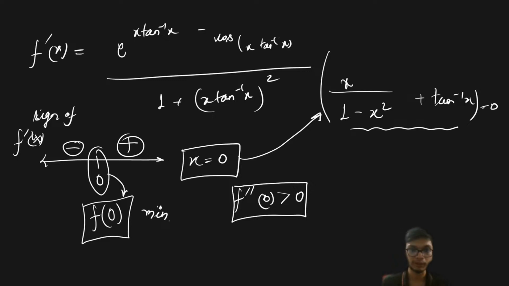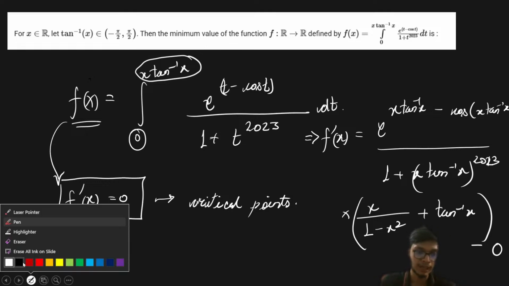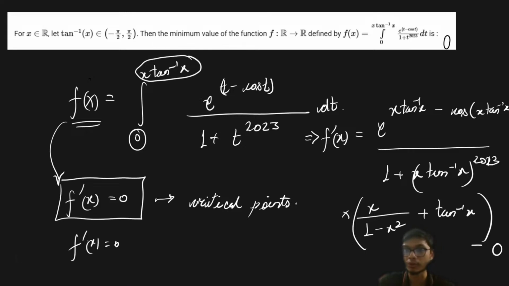Okay, wonderful. So now the minimum value of this function is going to occur at x equal to 0. If you put x equal to 0, the value of the function also comes out as 0. So the minimum value of the function is also equal to 0, right? So the answer to this particular problem is going to be equal to 0. I hope this is clear. Are you all getting the same answer? Please let me know.